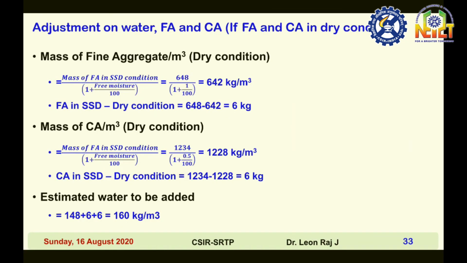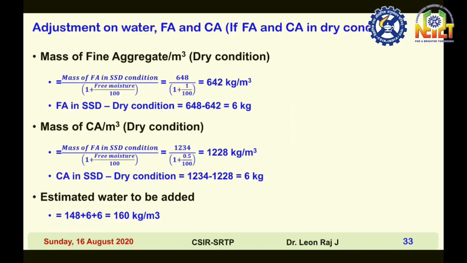So the adjustment of water, fine aggregate and coarse aggregate, if fine aggregate and coarse aggregate are in dry condition. You have to add some extra water to compensate the water loss, to bring the fine aggregate and coarse aggregate to saturated surface dry condition.